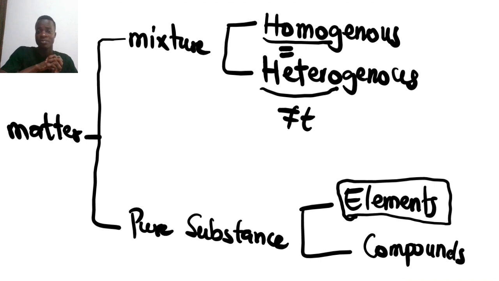For elements, they are purely themselves. They are purely oxygen, hydrogen, carbon. That's about elements. And this is the basic classification of matter based on what they contain. Remember, we'll be using this moving forward mostly, and it's good that we take our time and understand this basic and simple classification of matter. See you in the next session, where we want to understand physical properties and chemical properties to actually relate to whatever we are learning so far.